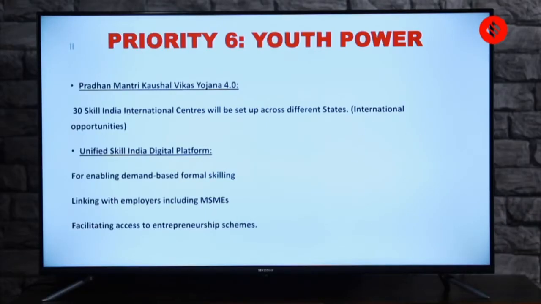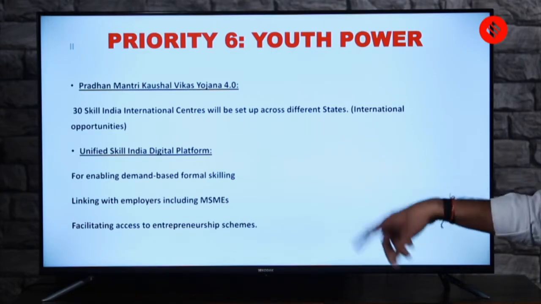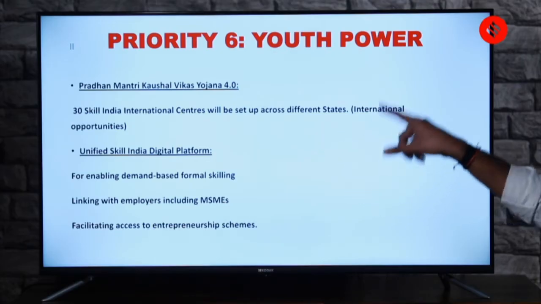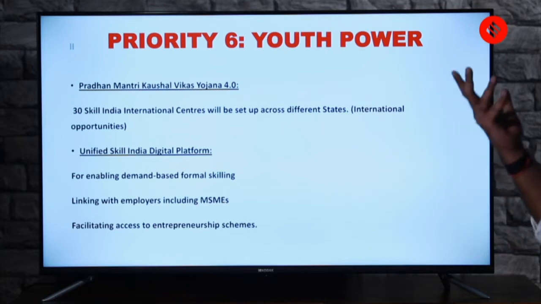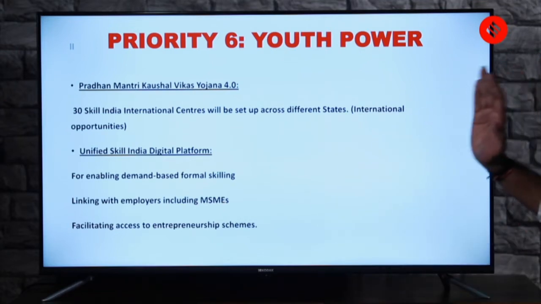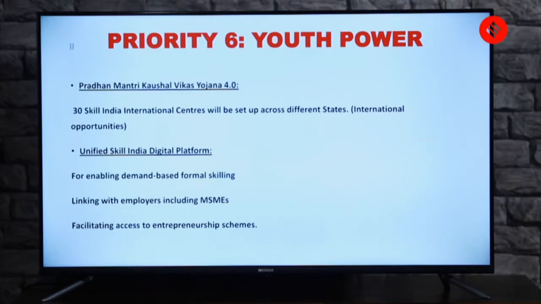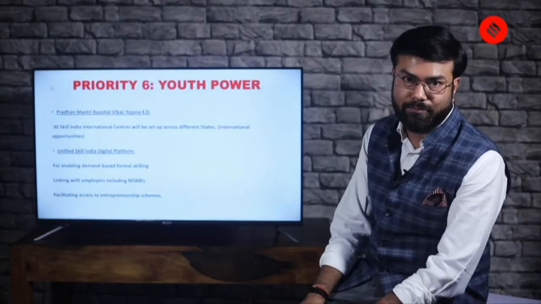Here also skilling and digitization, both are important, and there are three specific things mentioned: enabling demand-based formal skilling, linking with employers including MSMEs, and facilitating access to entrepreneurship schemes. Now you see, if you take a closer look, this talks about demand-based skilling, formal skilling.